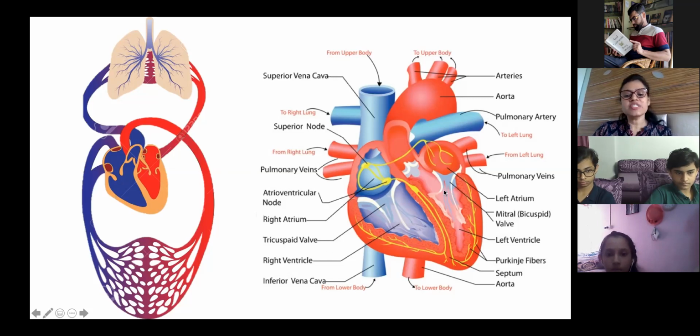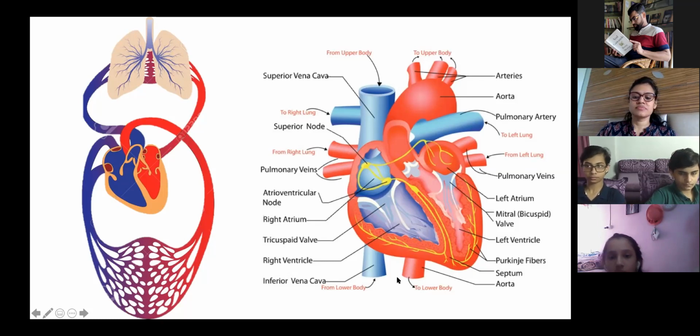Okay. Who will explain to me the structure of the heart? Abdullah, can you explain the structure of the heart? You just have to explain. From where to start? What will be the first line, Farhana? The heart consists of what? Four chambers. Correct. This is your first line. So the heart consists of four chambers. Now continue, Abdullah. The four chambers are right atrium, left atrium, left ventricle, and right ventricle.